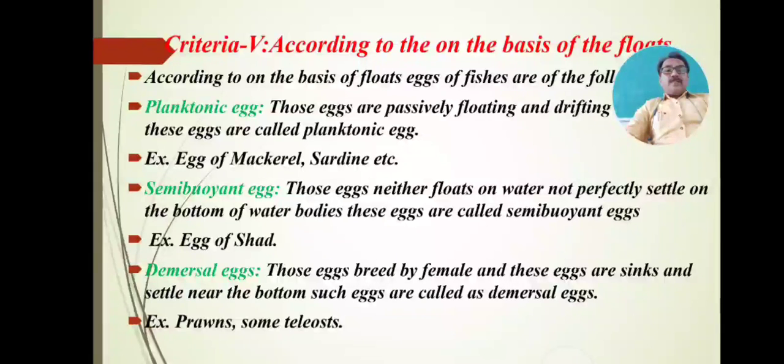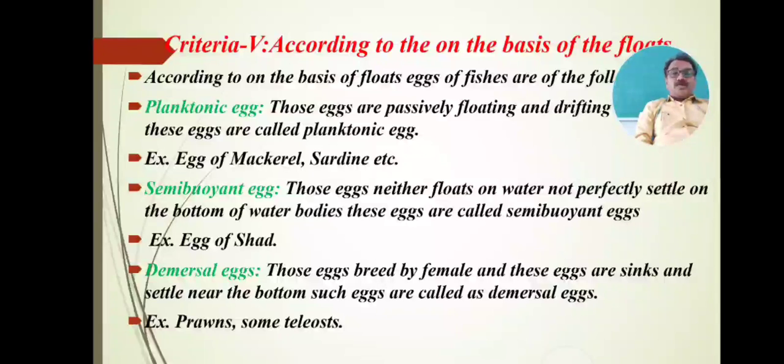Then the third type of egg, demersal eggs, opposite to the planktonic eggs. Demersal eggs are those spawned by the female, and these eggs sink and settle near the bottom.